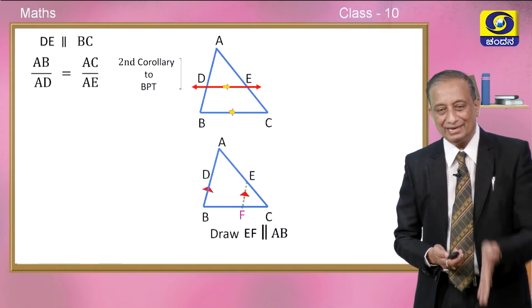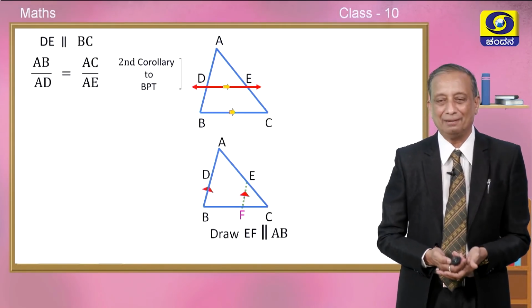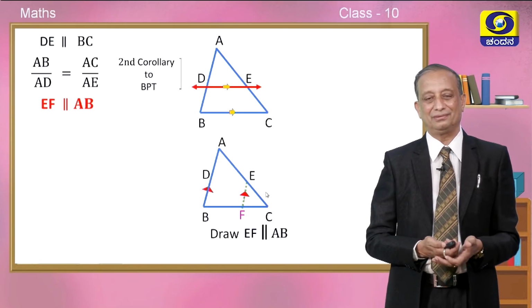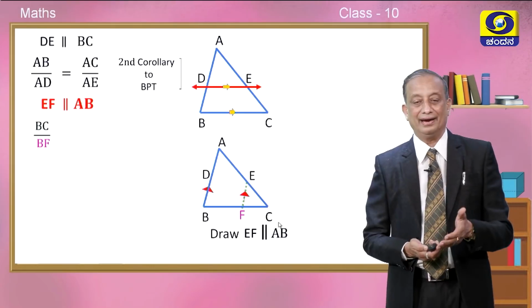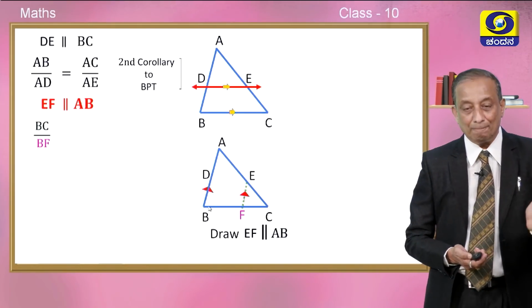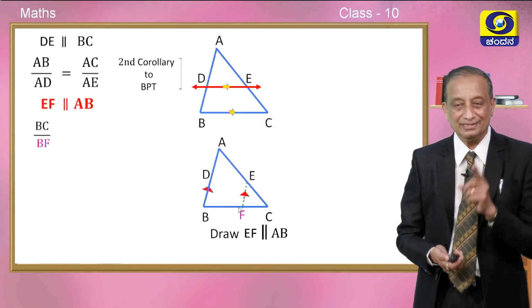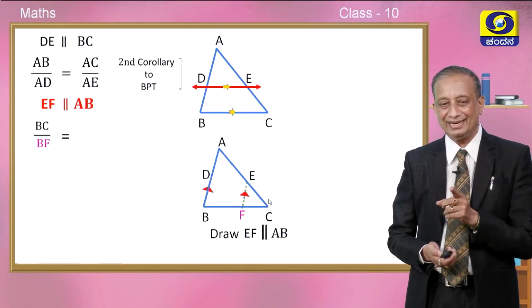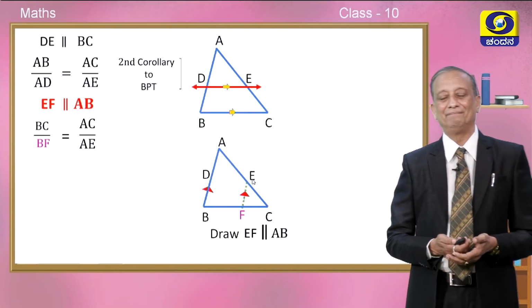Yes, with EF parallel to AB, can you not once again apply one of the corollaries to Thales theorem? So take EF parallel to AB, and BC upon BF. See, BC upon BF is equal to, what is that equal to? Come on, see, AC and AE. It is equal to AC divided by AE.